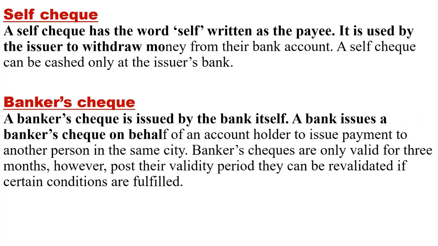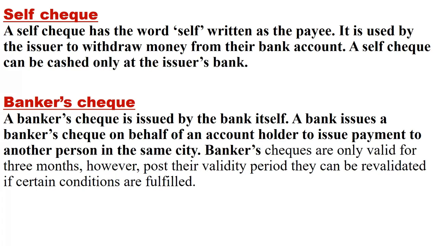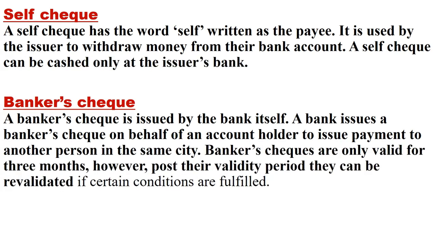What is a self check? A self check has the word self written on it. It is used by the issuer to withdraw money from their own bank account. If you are writing a check on self, that is called a self check. I think only at the bank where you have your account can you cash the self check because it is written on self.